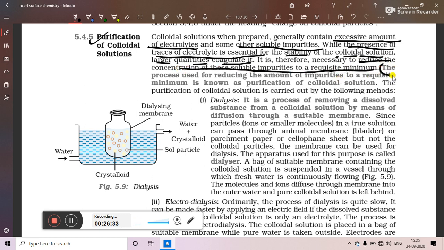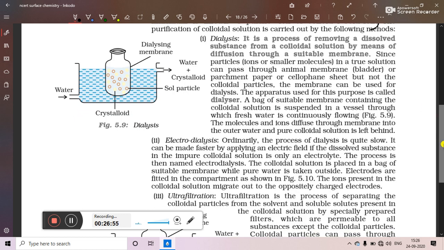The process used for reducing the amount of impurities to the required minimum, or we can say the requisite minimum, is known as purification of colloidal sol. The purification of colloidal solution is carried out by the following methods. So here we will see that there are three methods for the purification of colloidal sol. First is dialysis. As you can see, a diagram of dialysis is given.